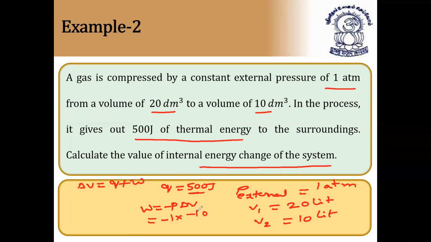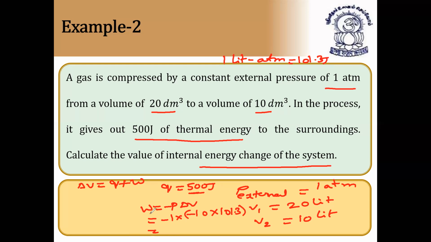Minus 10 into 101.3, because this is in joules, since 1 liter atmosphere is equal to 101.3 joules. So I'm multiplying this and we will get the answer for W: minus into minus.